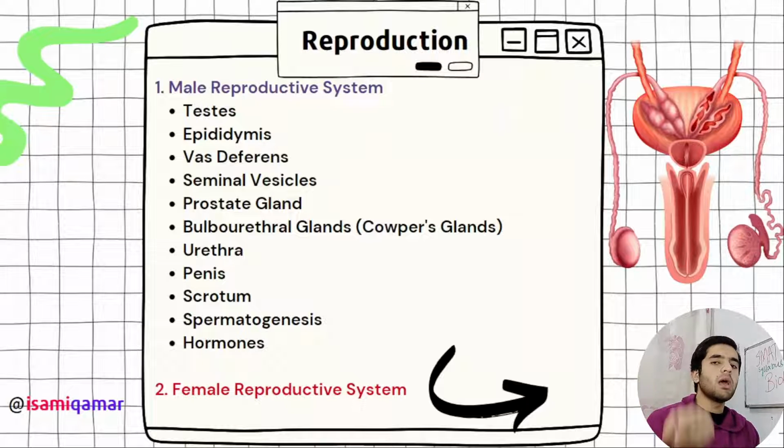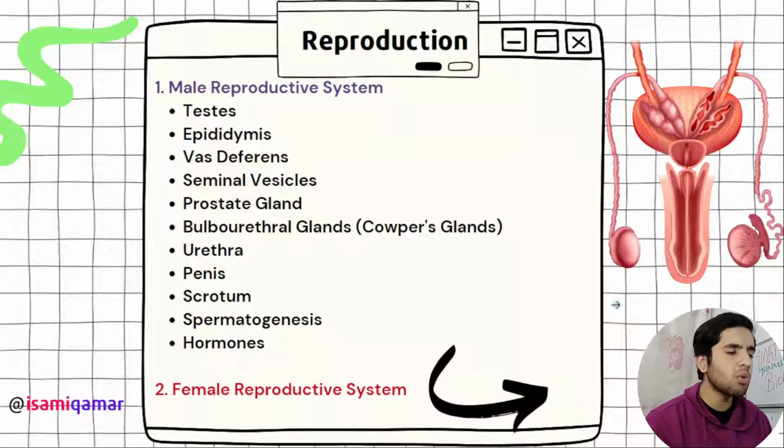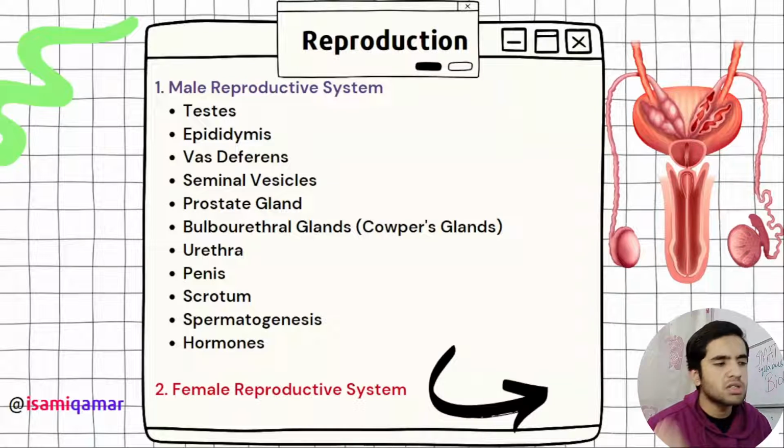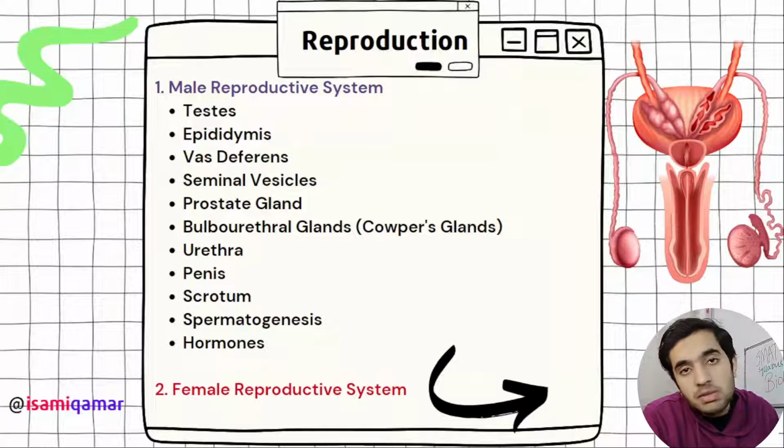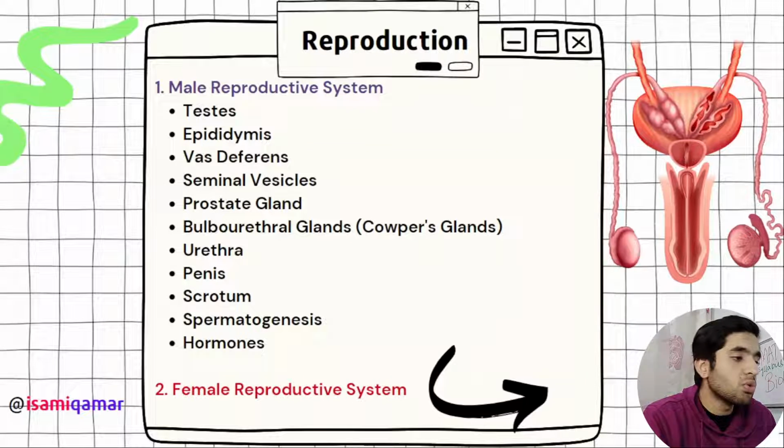Reproduction occurs between male and females, but now you need to know about male reproductive system and then female reproductive system. So in male reproduction you need to know what are testes, what is scrotum and epididymis, the difference, all these vessels, and then we have prostate gland, and the most important thing is spermatogenesis and hormones that control this thing.